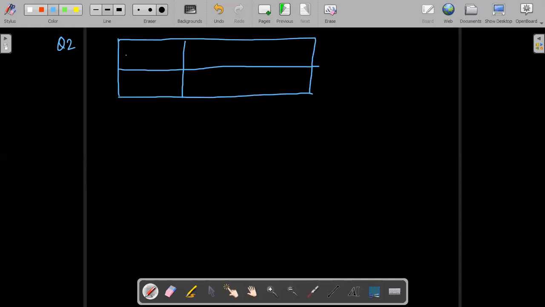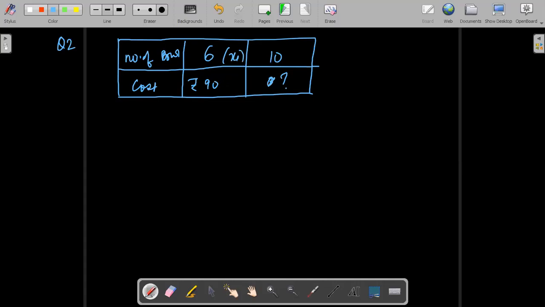So we have number of bowls and we have the cost. Given to us is 6 bowls for rupees 90 and they are asking 10 bowls for how much rupees? Question mark. So again we can say it is x1, it is y1, it is x2, it is y2.